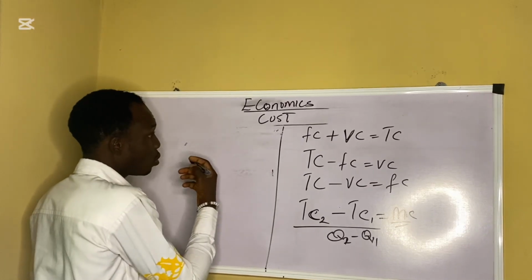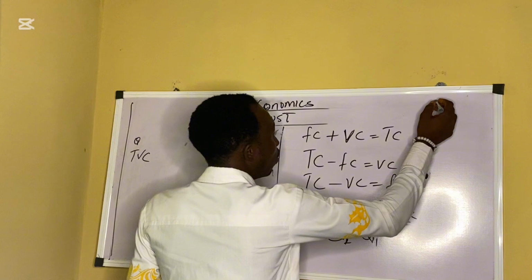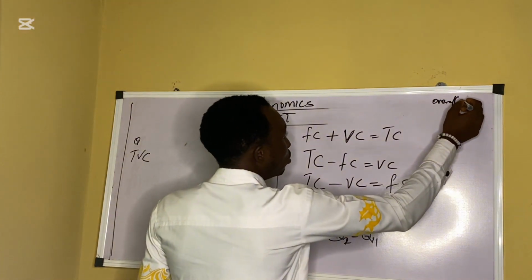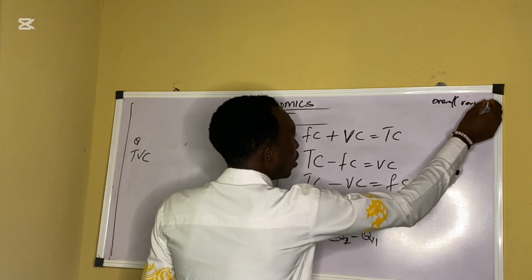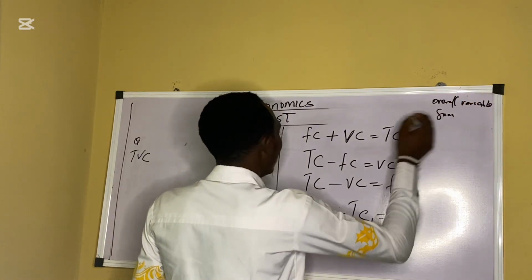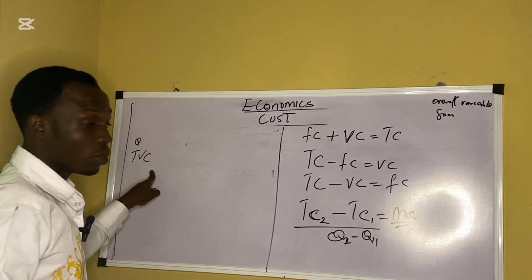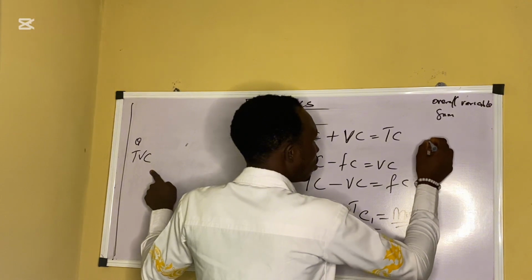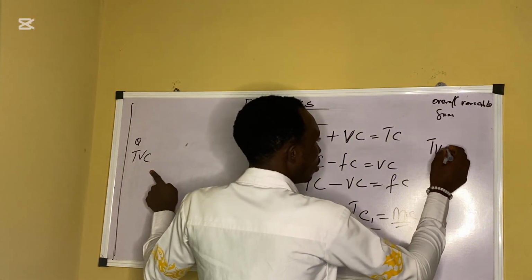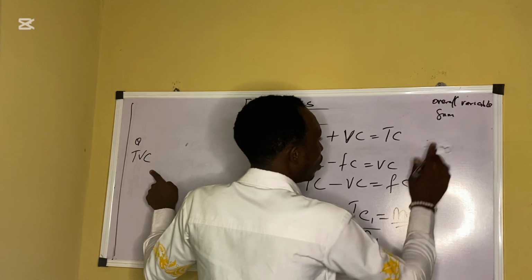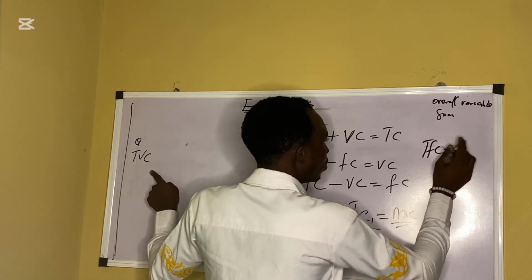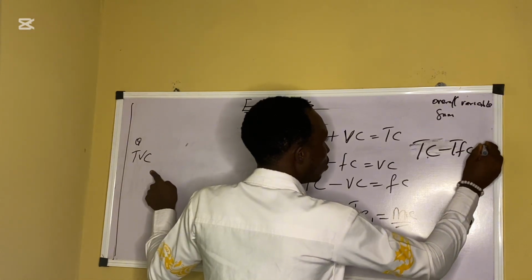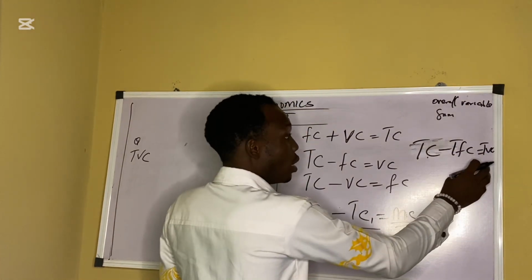Total variable cost is the overall variable cost, when you sum the variable costs together. That's what we mean by total variable cost. To get your total variable cost, TVC, it is TC minus TFC. That is your total variable cost.